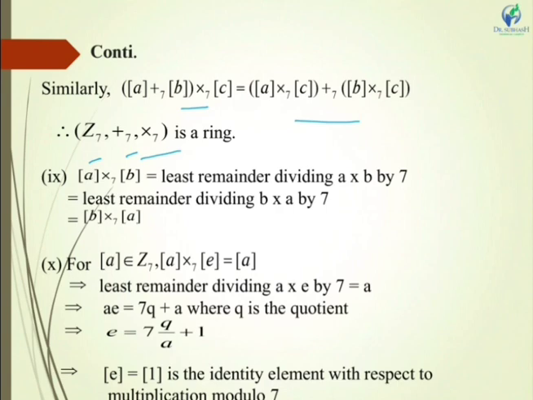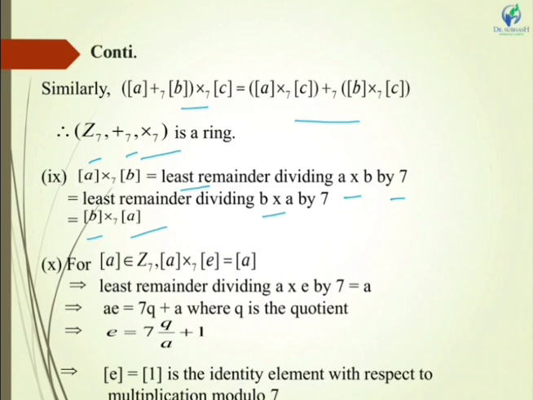Now, the next property is A cross B equal to the least remainder on dividing A cross B by 7, which will be equal to the remainder on dividing B into A by 7, which is again equal to B multiplied by A modulo 7.